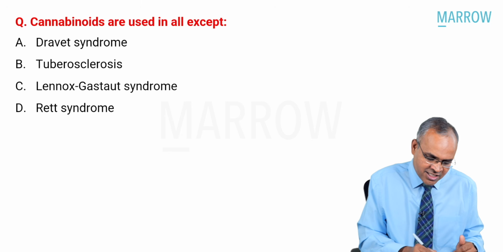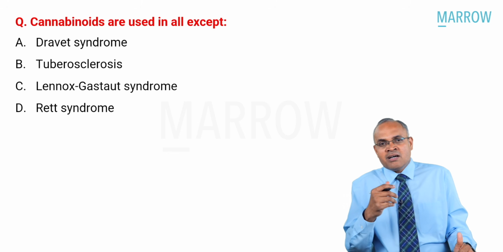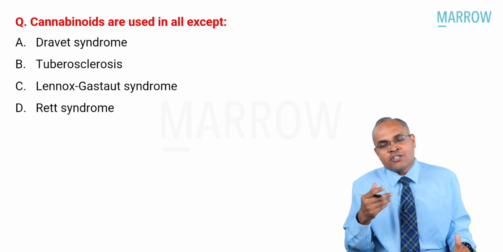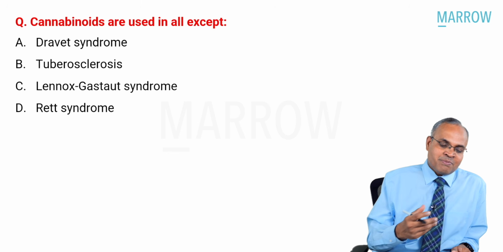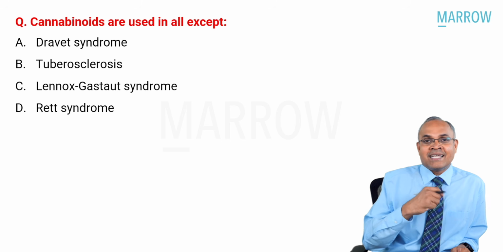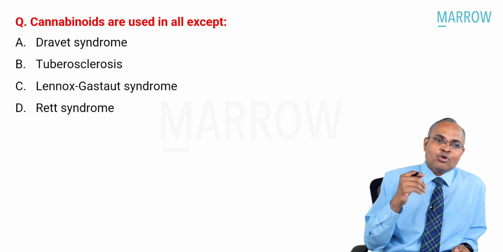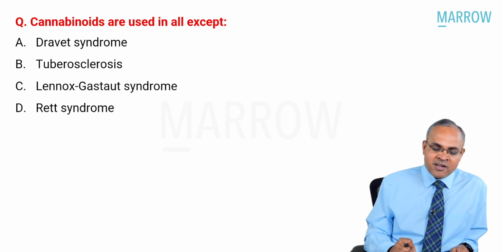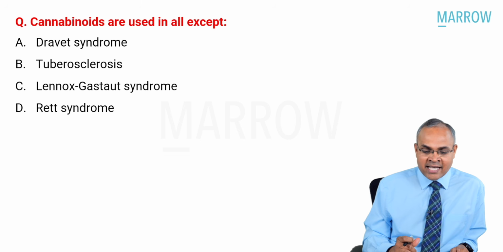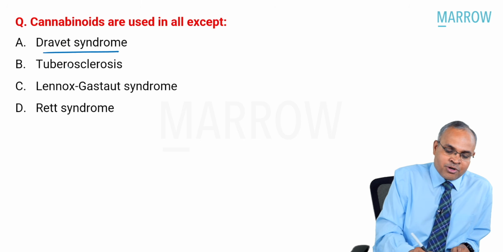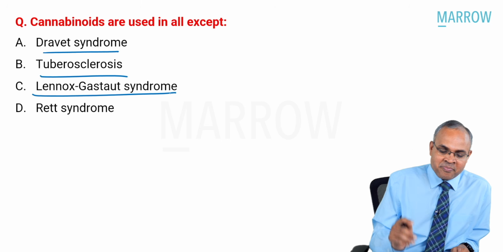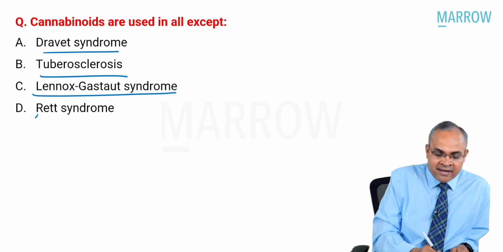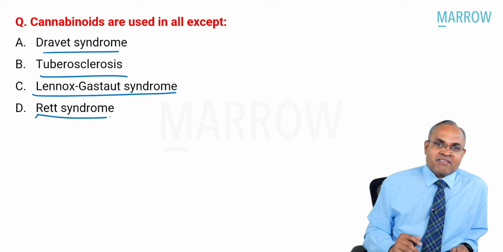Another very interesting question. Most of the times when I'm talking about cannabis, I've always mentioned the importance of using cannabis medically. So if you knew that, you could have answered this question. Cannabinoids are used in all except Dravet syndrome, tuberculosis, Lennox-Gastaut syndrome, and Rett syndrome. Those are the choices they have given.